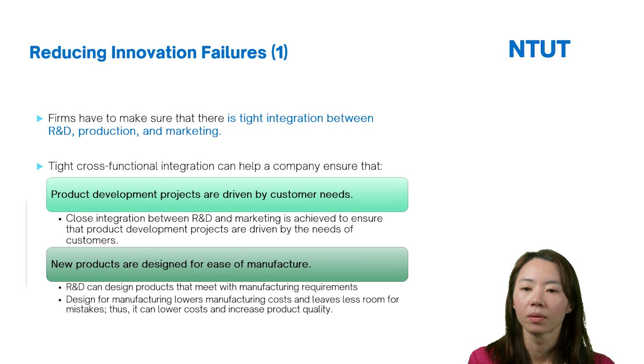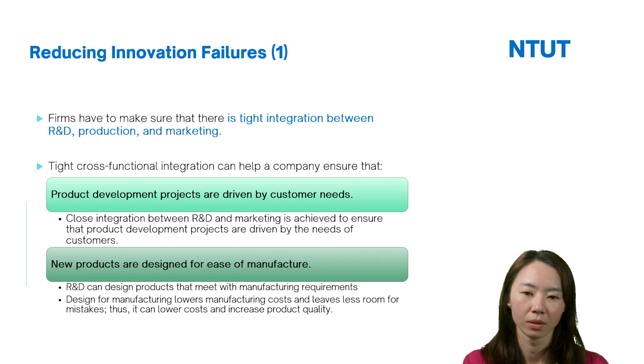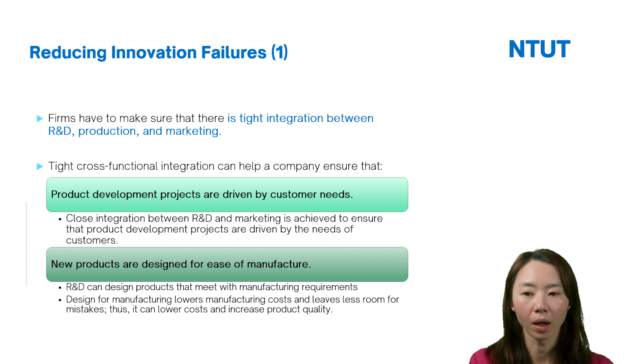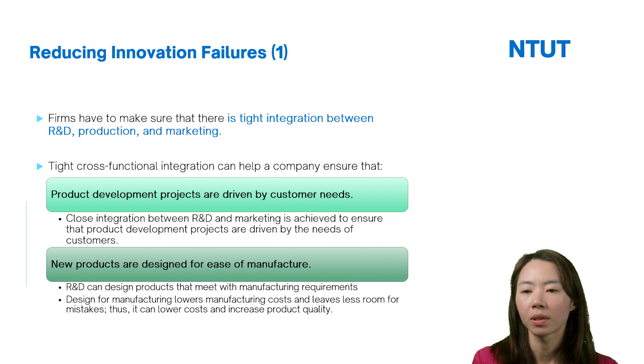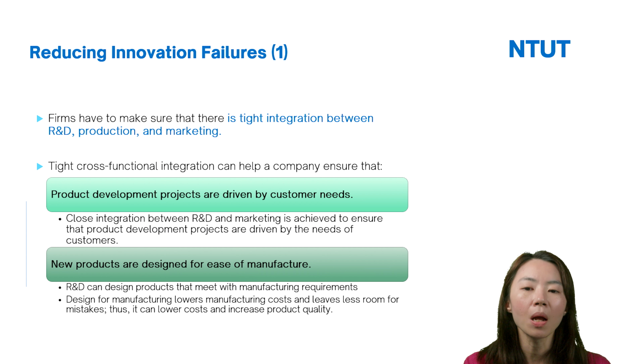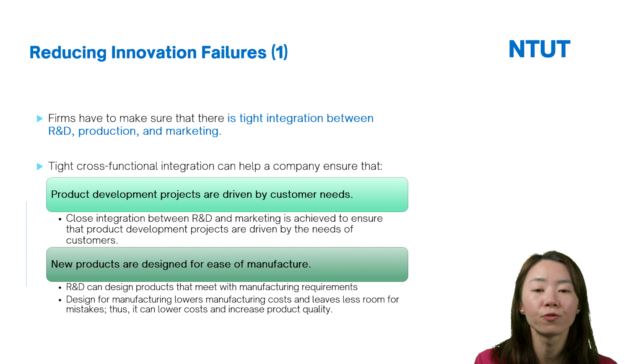And the last, new products are designed for the manufacturers. So here, R&D can design the products that meet the manufacturer's requirements. If the R&D department can design a product that meets the manufacturer's requirements, this can help firms reduce the manufacturing cost and leave less room for mistakes.